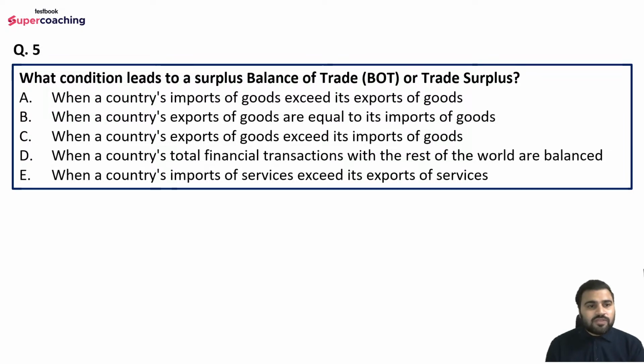Now guys, question number 5. What condition leads to a surplus balance of trade or trade surplus? Read the question carefully. Options are: when a country's import of goods exceeds its export of goods; when a country's export of goods is equal to its import of goods; when a country's export of goods exceeds its import of goods; when a country's total financial transactions with the rest of the world are balanced; and when a country's import of services exceeds its export of services. So KS has given his answer, that is C.